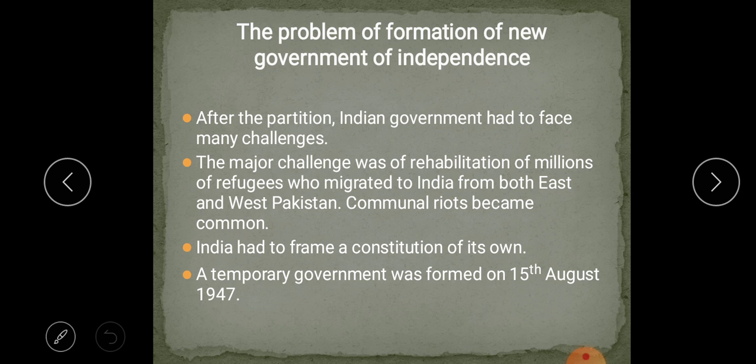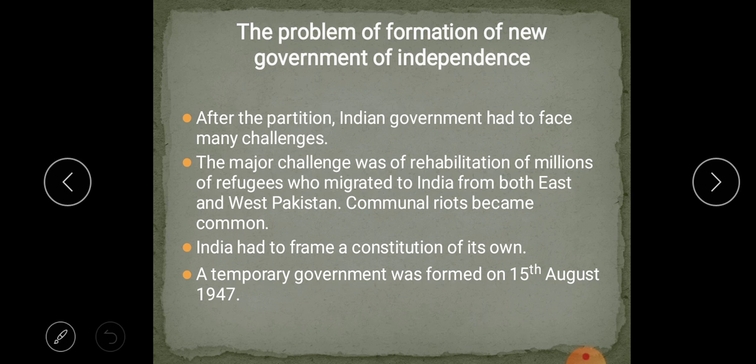We had not at all formed a government, children, as soon as we got independence, but before that a very big, huge, giant problem arose, that is called refugees. Just now I read: the seed of hatred between Hindus and Muslims sown by the British grew to an explosive level by the division of the country.